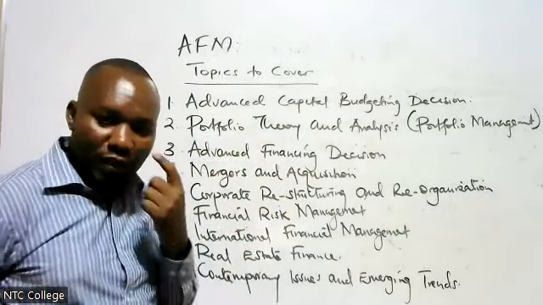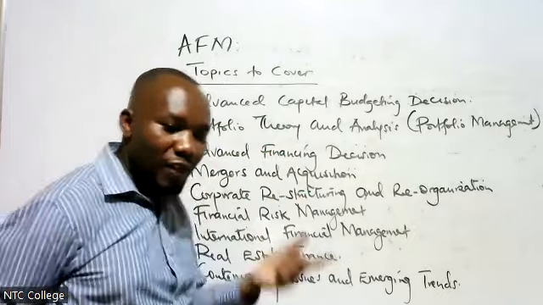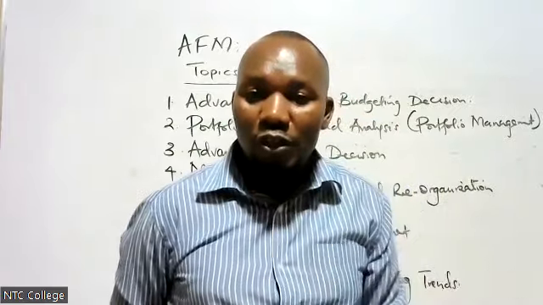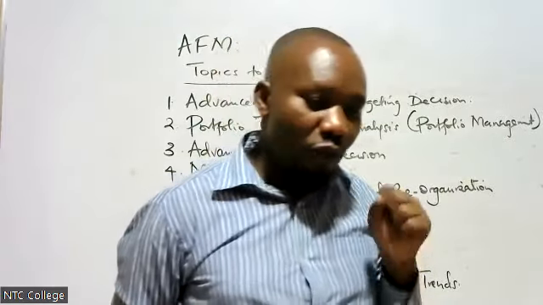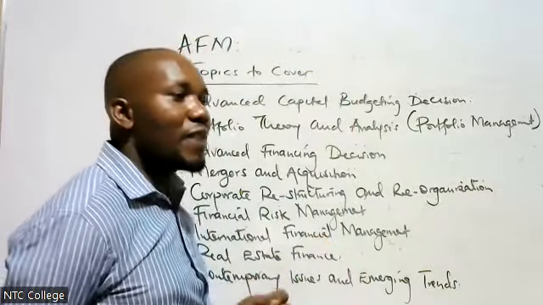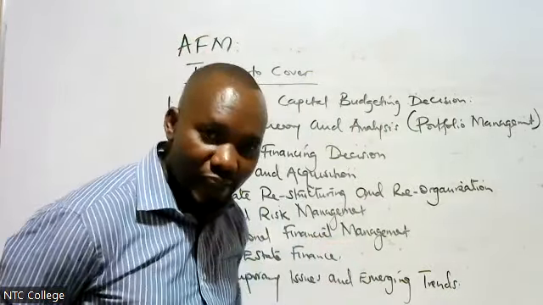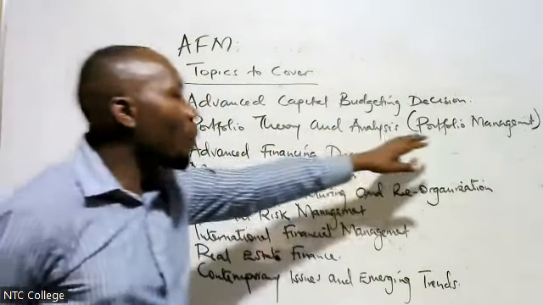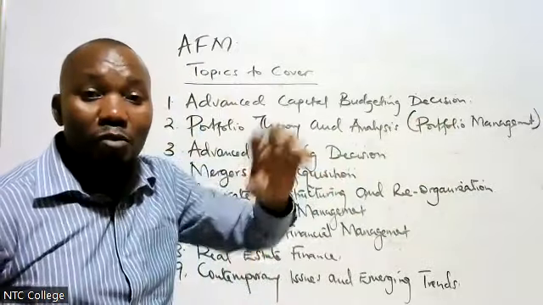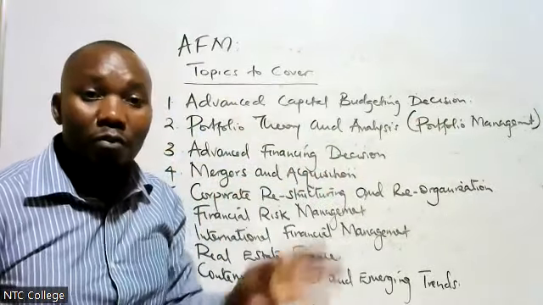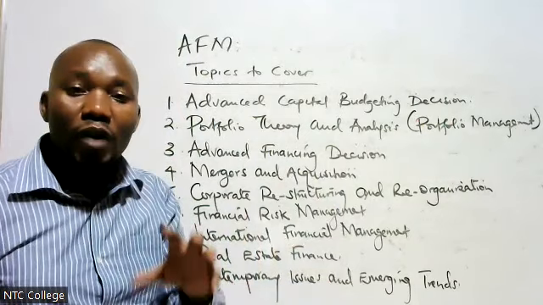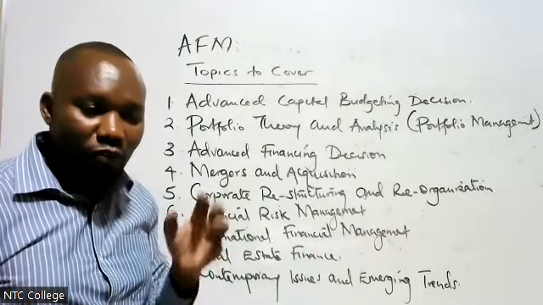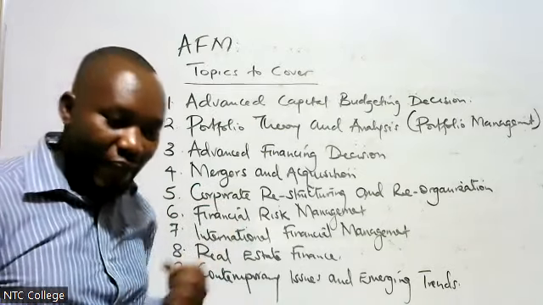When you have different groups, let's say that you buy shares from Safaricom and you buy shares from Kenya Airways, those shares form a portfolio. Now those shares need to be shares that can give you the highest return with the lowest risk. So we shall be looking at the portfolio theory, and you need to know how to manage the portfolio. I repeat, a portfolio is a group of assets. The reason why we make portfolios is so that we can reduce risk and get the highest return.